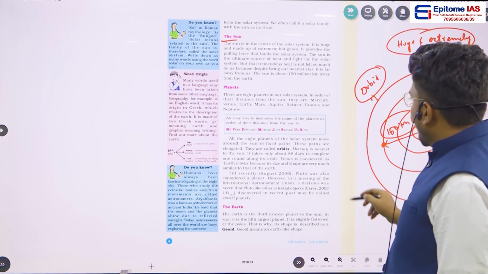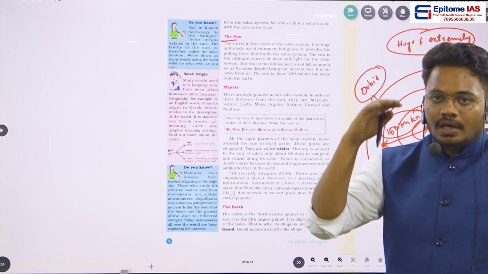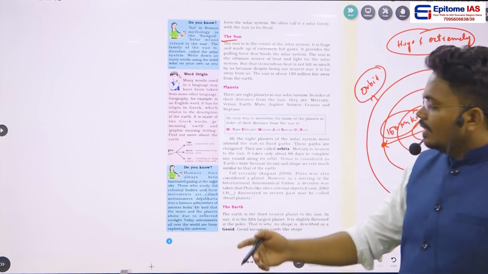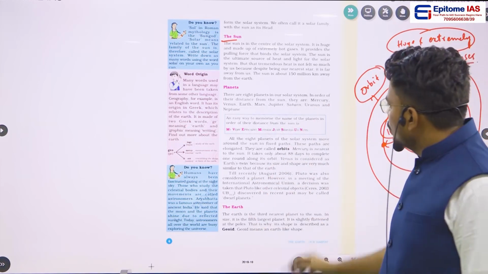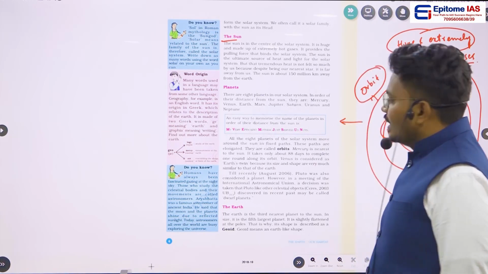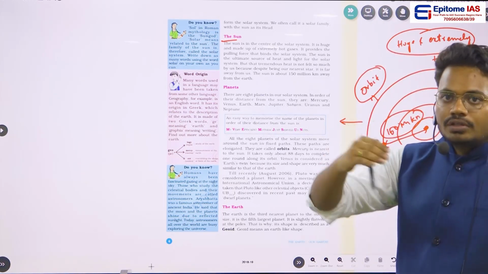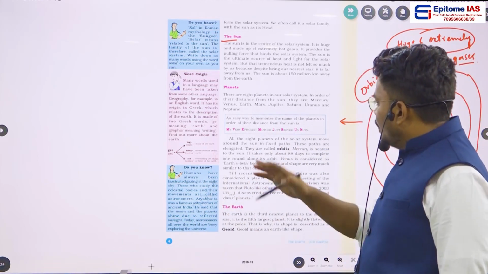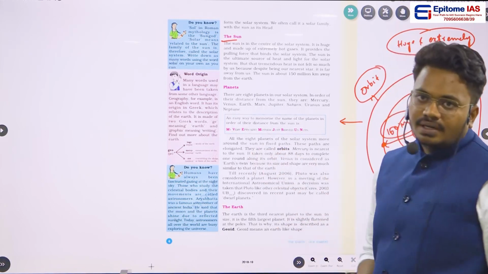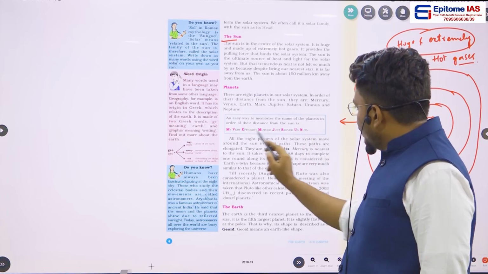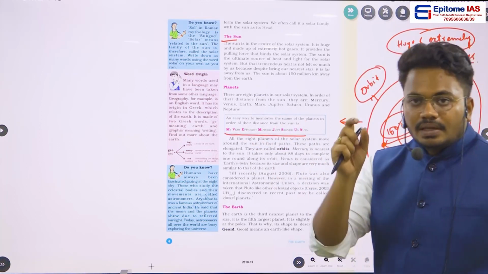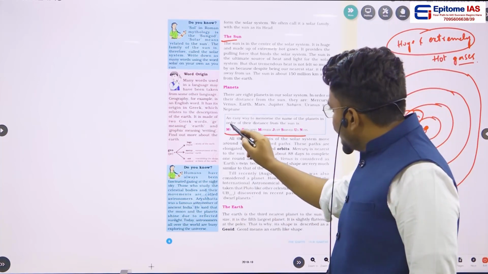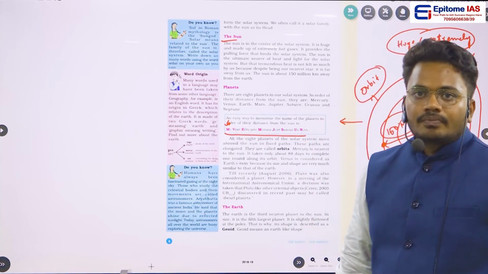Now, as I told you earlier, we are having 8 planets. In that, the first planet will be Mercury, second Venus, third Earth, fourth Mars, fifth Jupiter, sixth Saturn, seventh Uranus, and eighth Neptune. Many students will find it difficult to remember the order of the planets. So there is a mnemonic which was given in NCERT. The mnemonic is, "My very efficient mother just served us nuts." We have to remember the entire statement, and the first letter of each word tells about that particular planet.